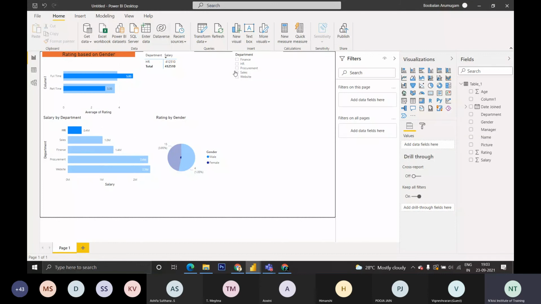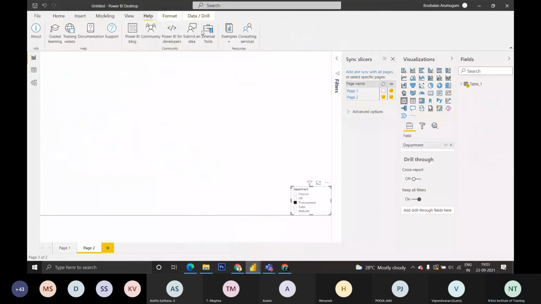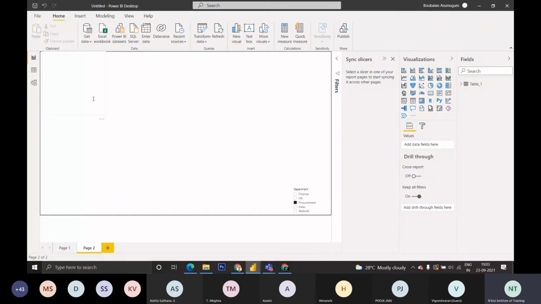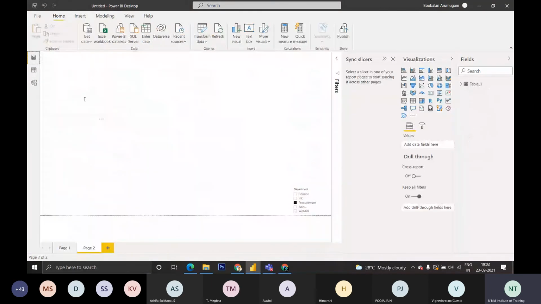That's the thing in the ribbons. Then nothing else. This is Power BI, and I haven't touched upon DAX. DAX is Data Analysis Expressions. It is a huge thing, and if you are interested you can study it. It is like a language. If you want to put any formulas, functions or expressions, we can use DAX, and there is a huge scope for DAX. For the time being I'm stopping now.